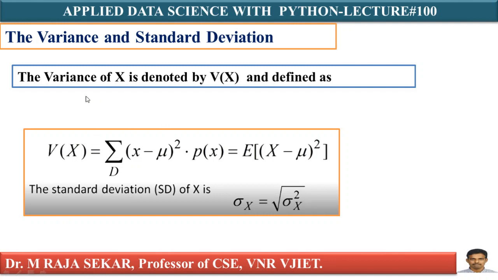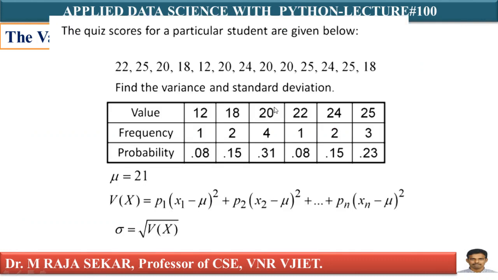Variance and standard deviation. Variance of X is denoted by V of X and is defined as sigma of X minus mu whole square into P of X. Standard deviation is the square root of variance. We discussed this a lot in my previous lectures. We will try to understand with a simple example. Here the quiz scores for particular students are given below. Find the variance and standard deviation.